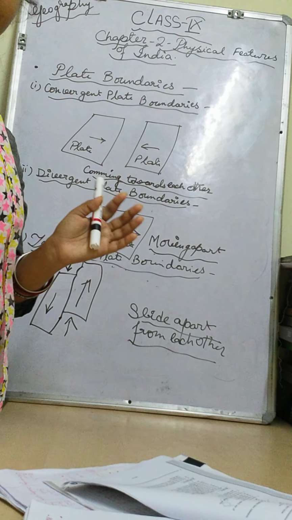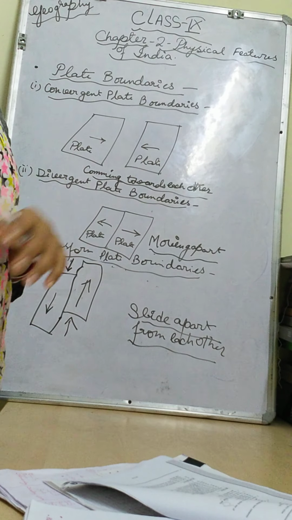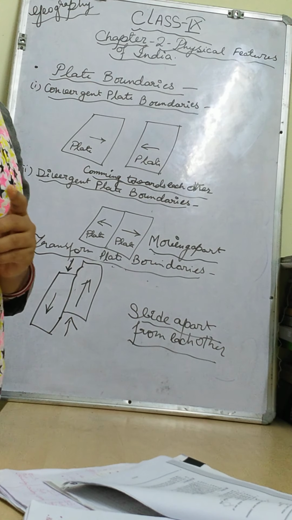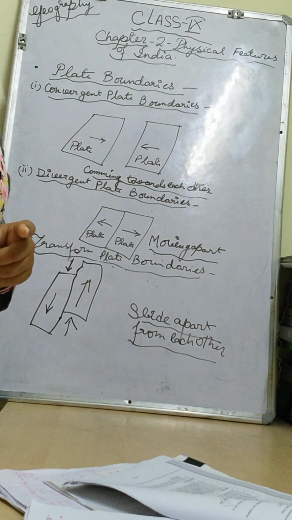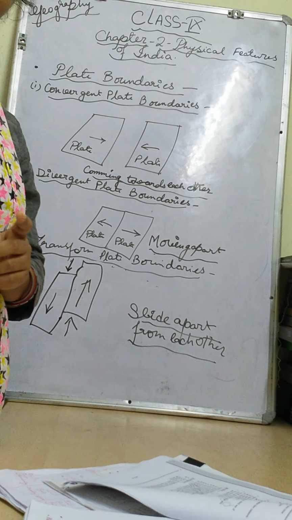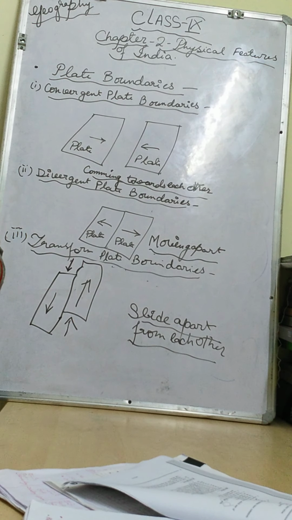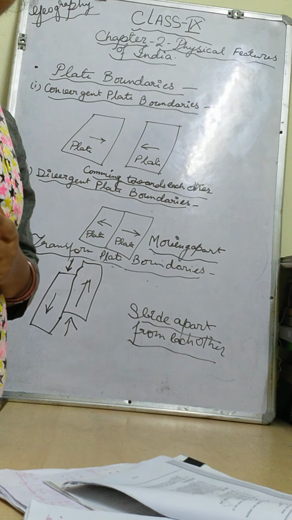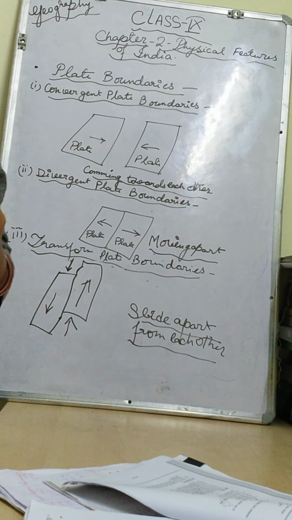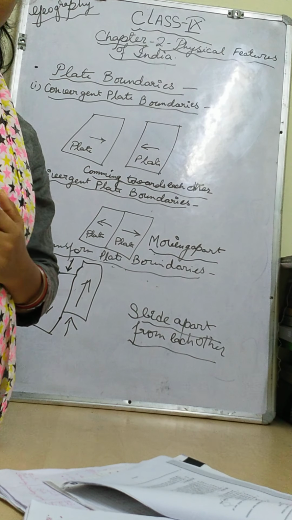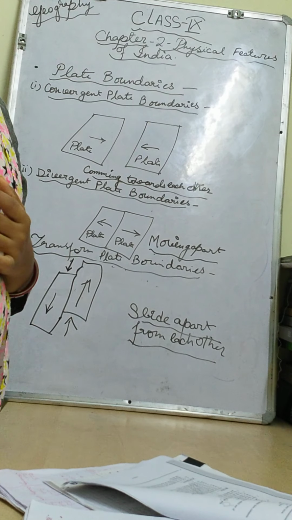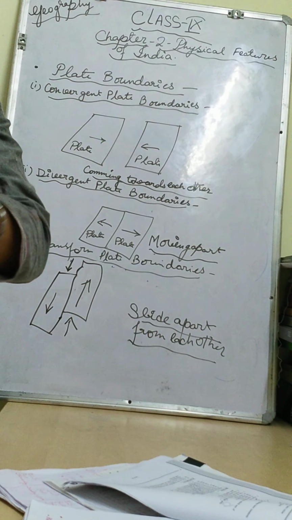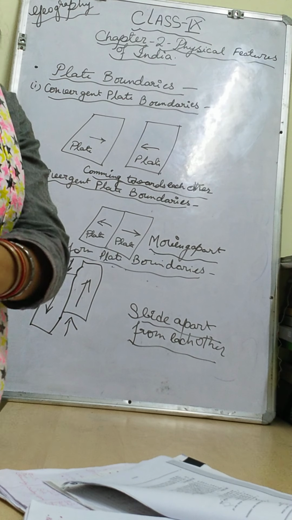Because of that, our earth's crust has been divided into 7 larger plates. What are their names? They are: first, African plate; second, Indo-Australian plate; third, Eurasian plate; fourth, Antarctic plate; fifth, North American plate; sixth, South American plate; and seventh, the Pacific plate. Our total crust has been divided into parts, and each part is called a plate.